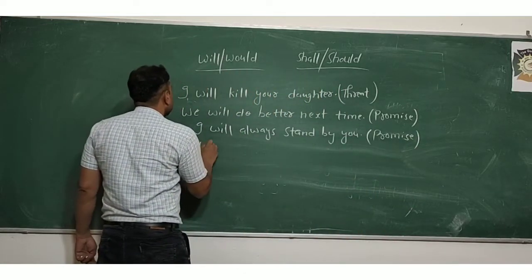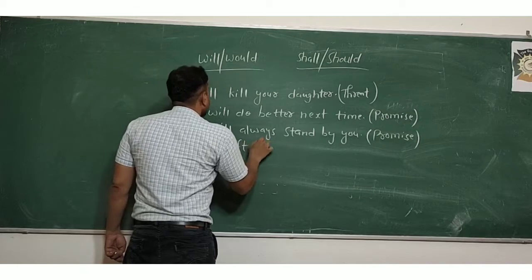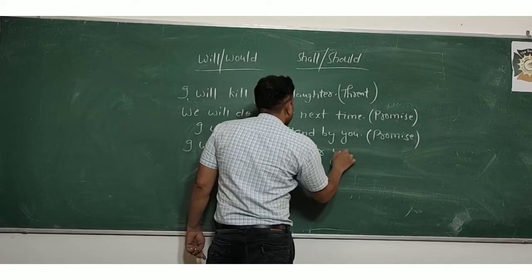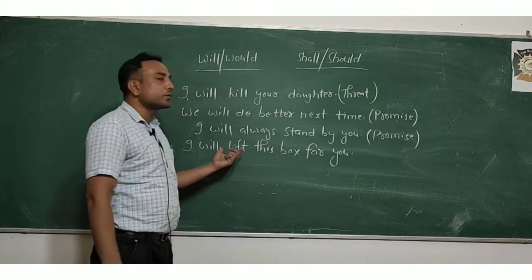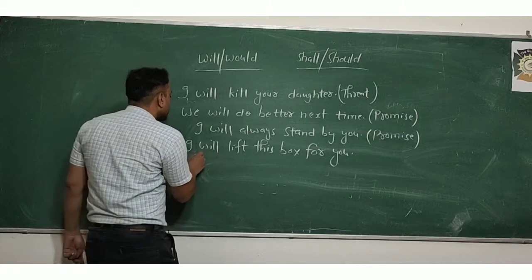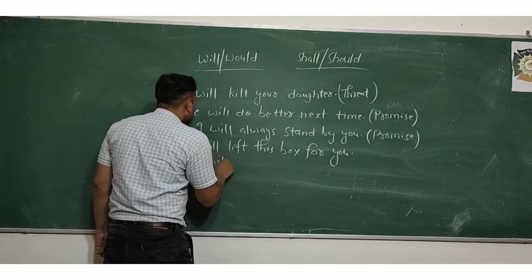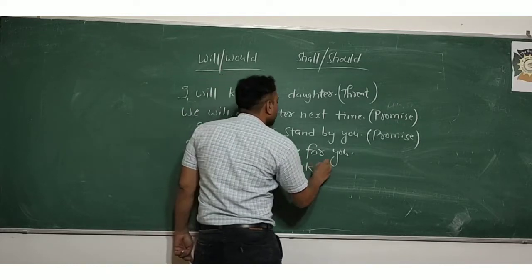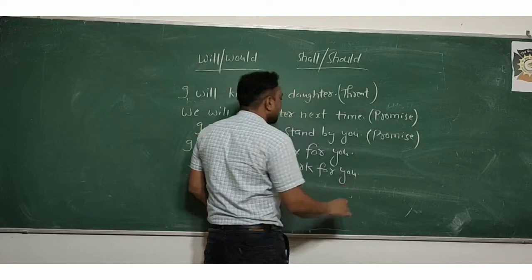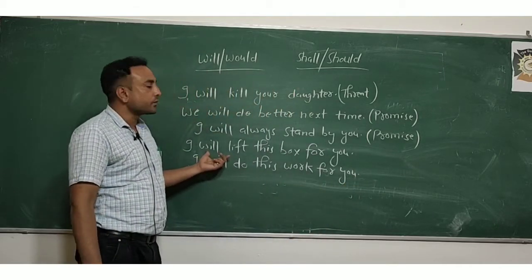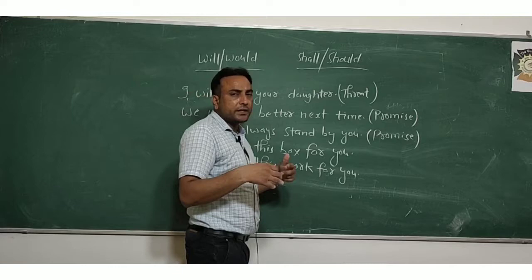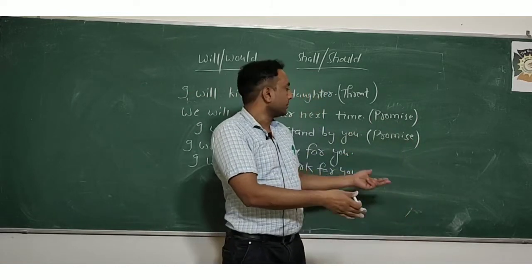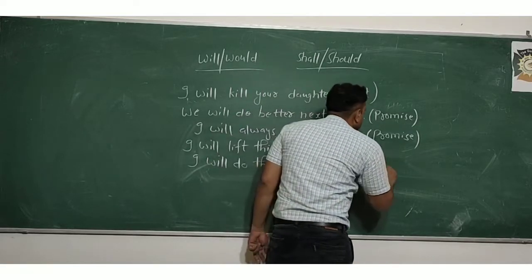Willingness: I will lift this box for you. Or if I say I will do this work for you. I will lift this box for you. It means it is showing your willingness to do something for your friend or any relative. So this is showing your willingness. Willingness is there.